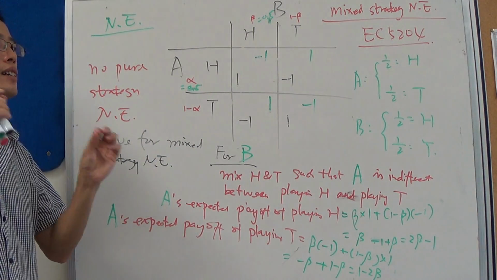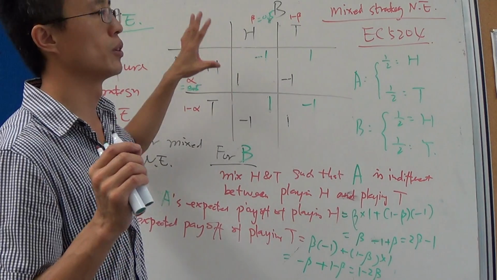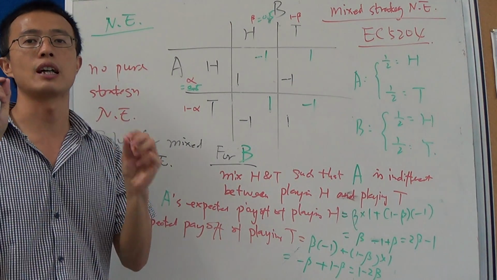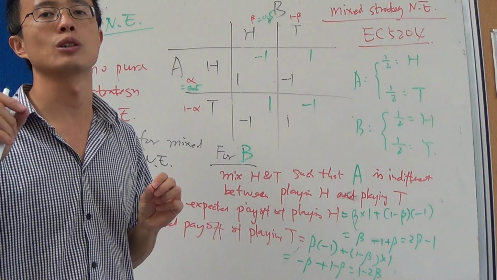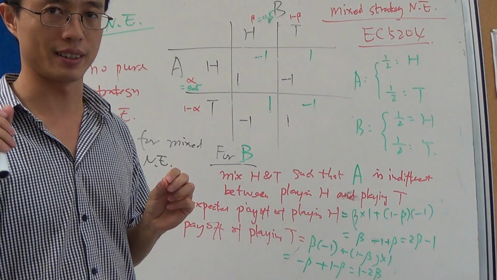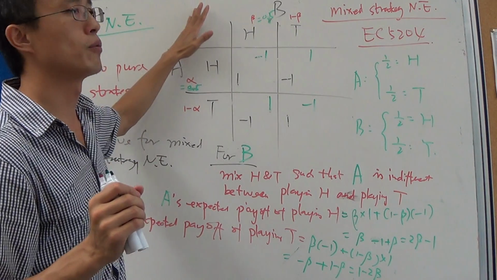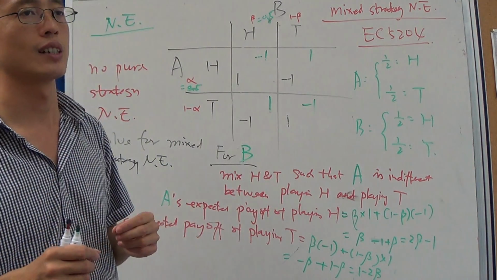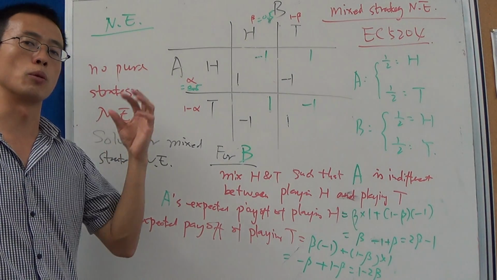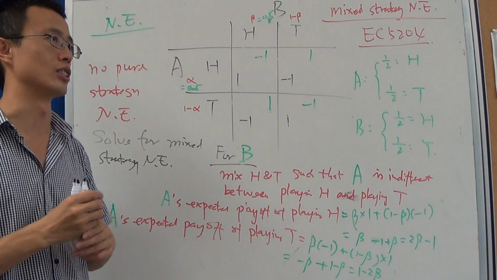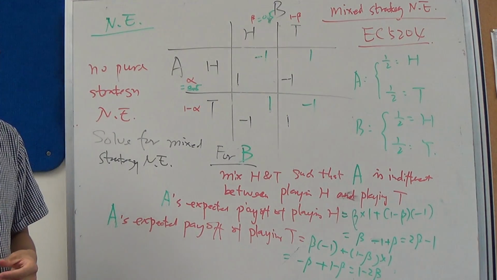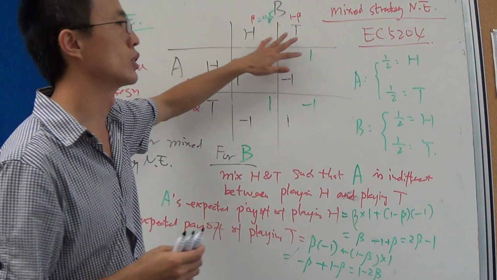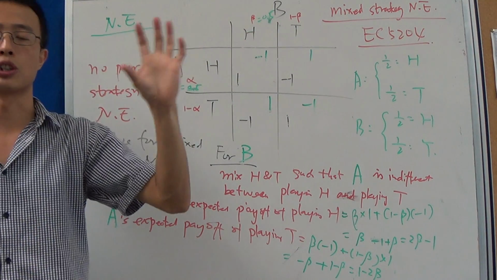To analyze the equilibrium outcomes, you can look for the dominant strategy. What is the dominant strategy? It's the strategy that you are going to use no matter what your opponent does. If both players have a dominant strategy, then the outcome is certainly the dominant strategy equilibrium. Clearly, not every game has a dominant strategy equilibrium. So we need to check for Nash equilibriums.